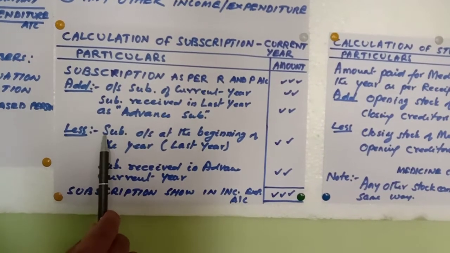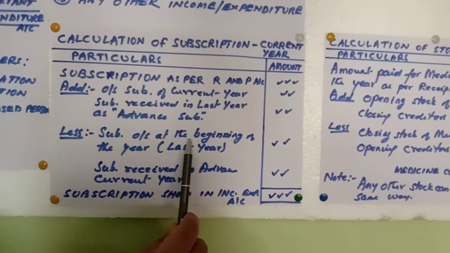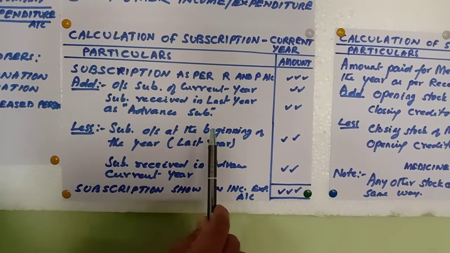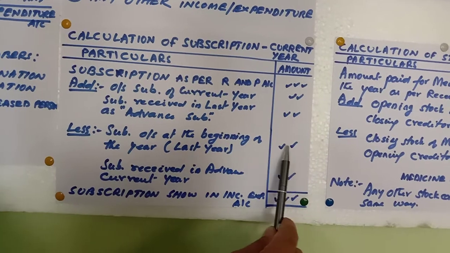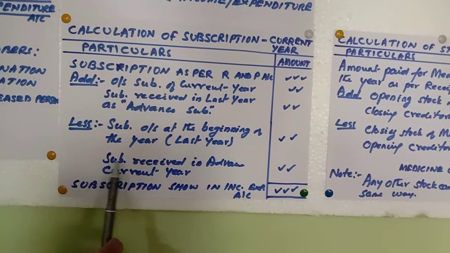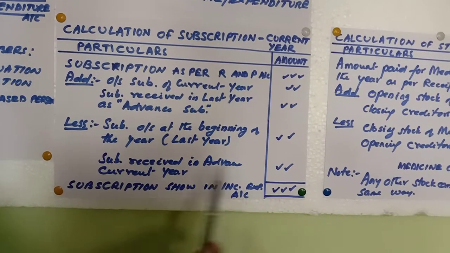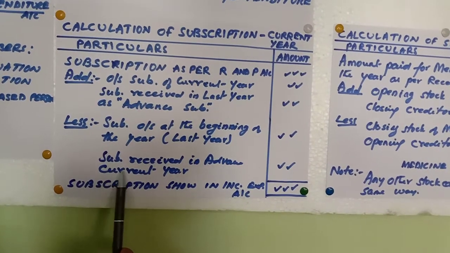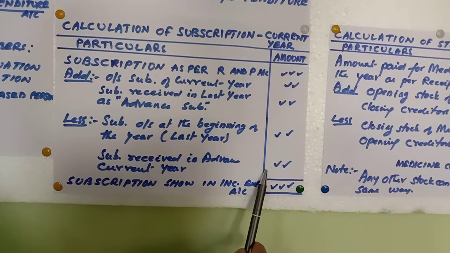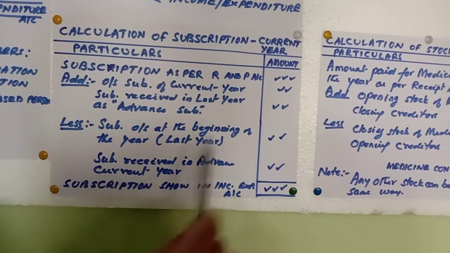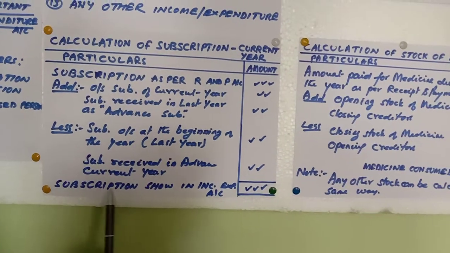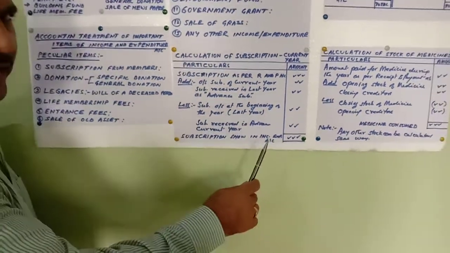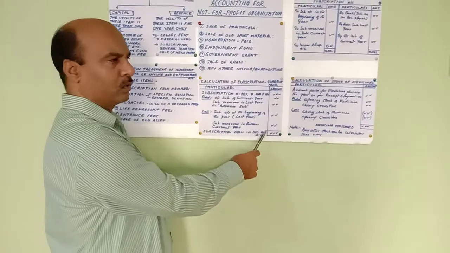Then less subscription outstanding at the beginning of this year, or you can say previous year subscription, so it should be minus. Then the subscription received in advance in current year, that is there for next year, that's the reason we should minus. So you minus that, and then after calculating you get subscription which should be shown in income and expenditure account outer column.